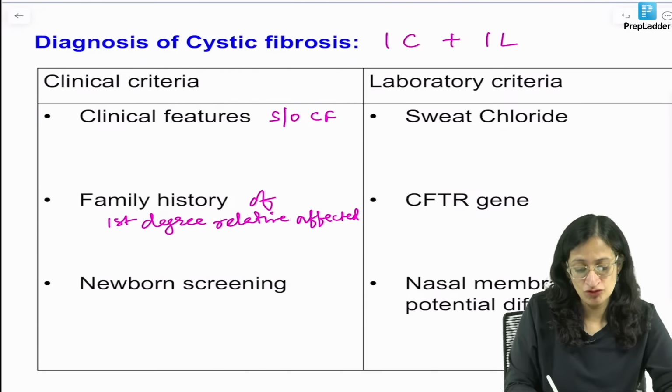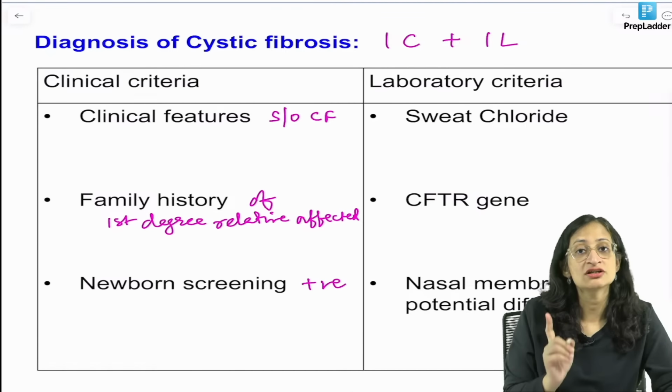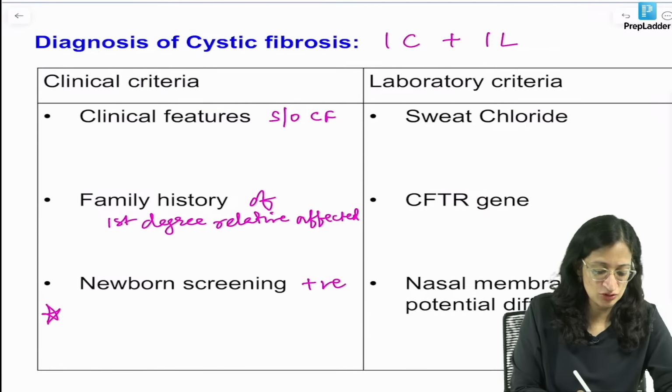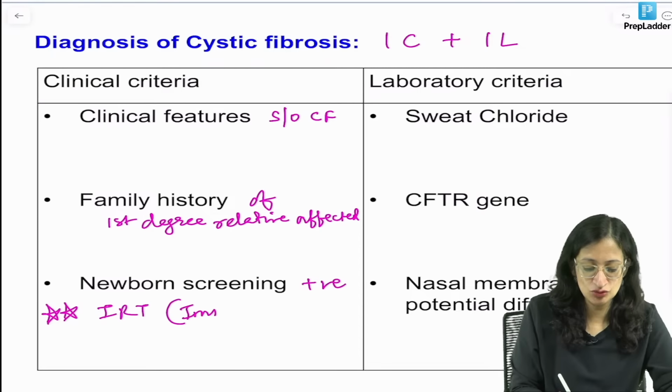Newborn screening for CF can be positive. What is the newborn screening test used for cystic fibrosis? Yes, so it is IRT. IRT is immunoreactive trypsinogen. So, any of these you need.